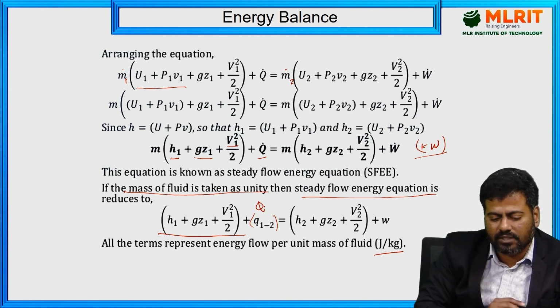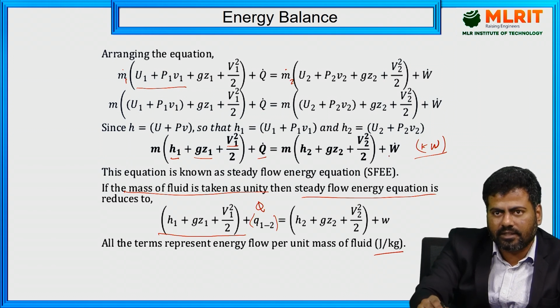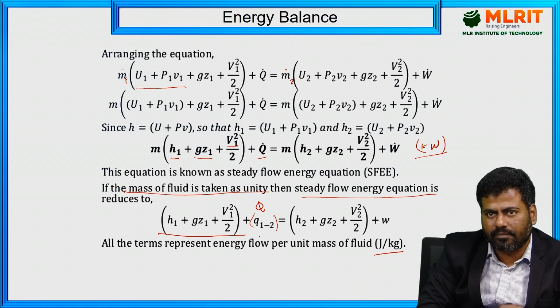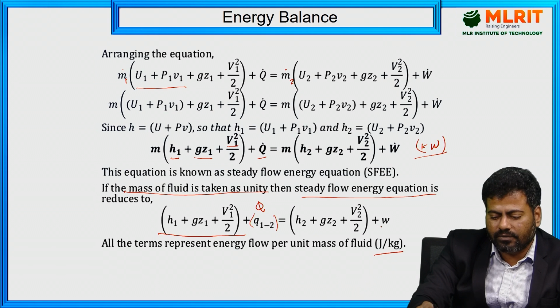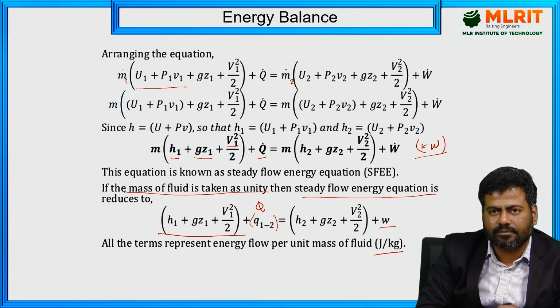No need to mention the dot, right? Here also W dot is in terms of kilowatt. Here W is taken in the same way, because all units should be the same, then only I can sum them up. This is also in terms of joule per kilogram.